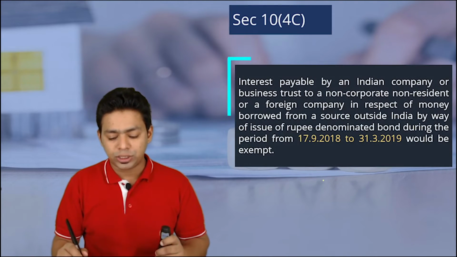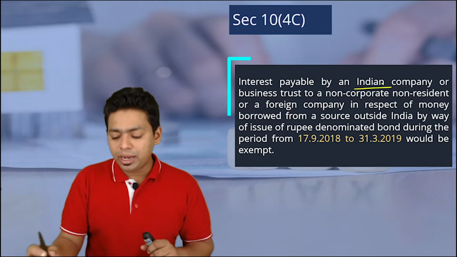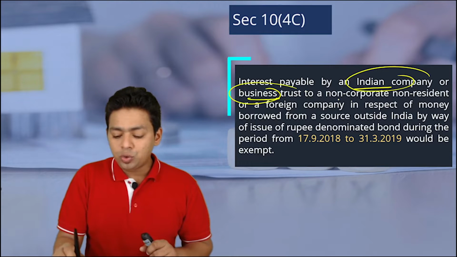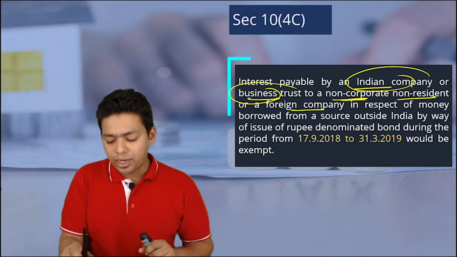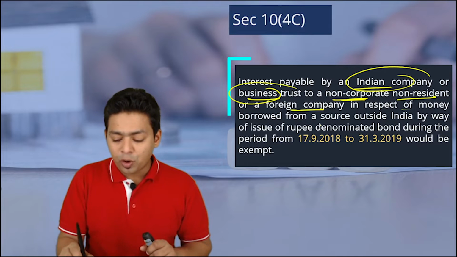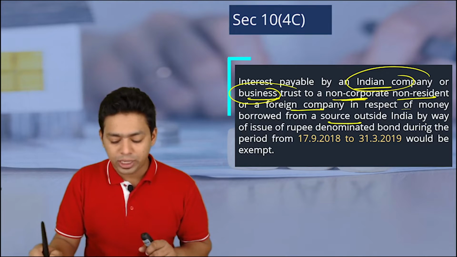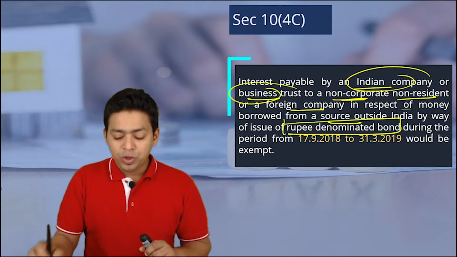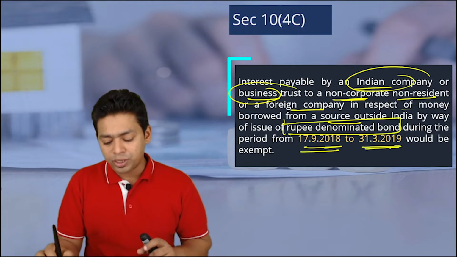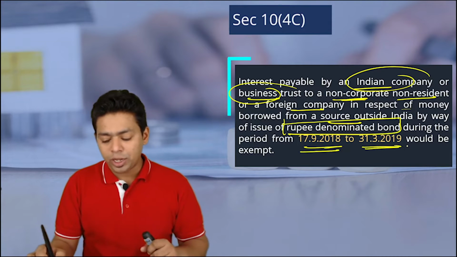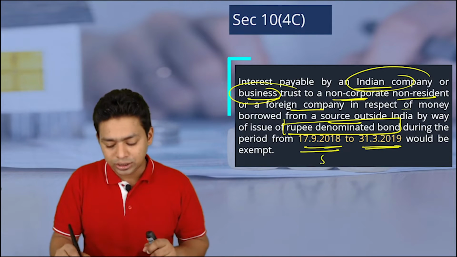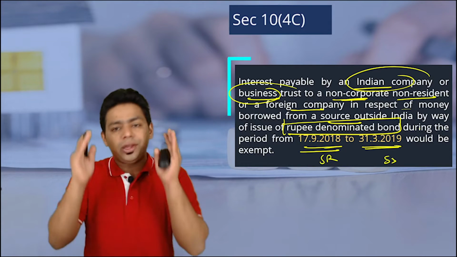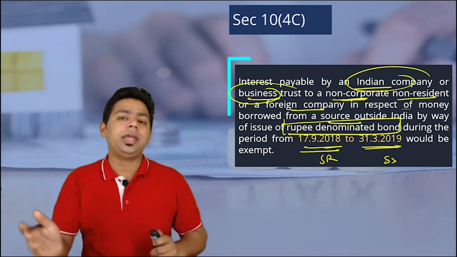Let's look at this 10(4)(c): interest payable by an Indian company or a business trust to a non-corporate non-resident or a foreign company in respect of money borrowed from a source outside India by way of issue of RDB, Rupee Denominated Bond, during the period 17 September 2018 to 31st March 2019, this is the sunrise clause and this is the sunset clause, would be exempted. So only and only if RDBs are issued in this period, then it is exempted.